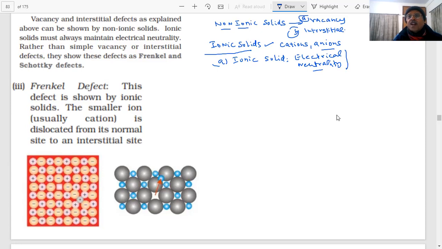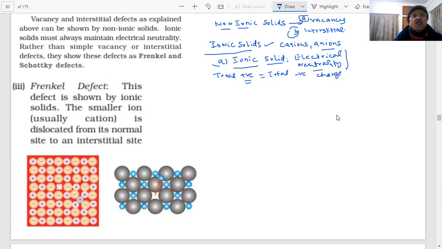So electrical neutrality is being maintained in an ionic solid. What do you mean by electrical neutrality? I go to the fundamental. The total positive charge must be equal to the total negative charge. Right or wrong? Yes, sir.